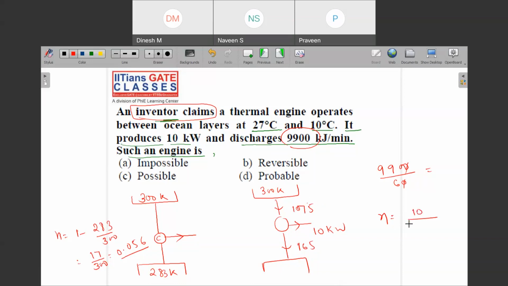You are getting 10 kilowatts by supplying 175. Efficiency is network upon heat input. How did I find this heat input? Because it says that it is discharging this much and producing this much, so the sum of these two must be the heat input. So what is the value of 10 upon 175? 10 upon 175 is 0.057.